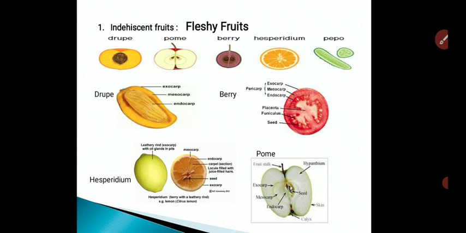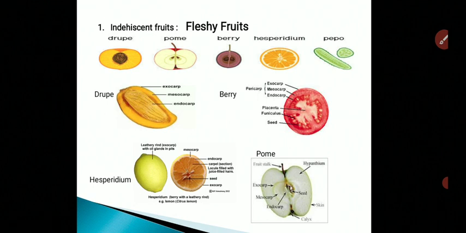Third type of fruit is hesperidium. Hesperidium is a fleshy, thick skinned berry with hard and leathery pericarp, and it is derived from polycarpellary multilocular superior ovary. Bulk of this fruit is derived from glandular pulpy hairs formed by endocarp, and seeds are arranged on axile placentation.